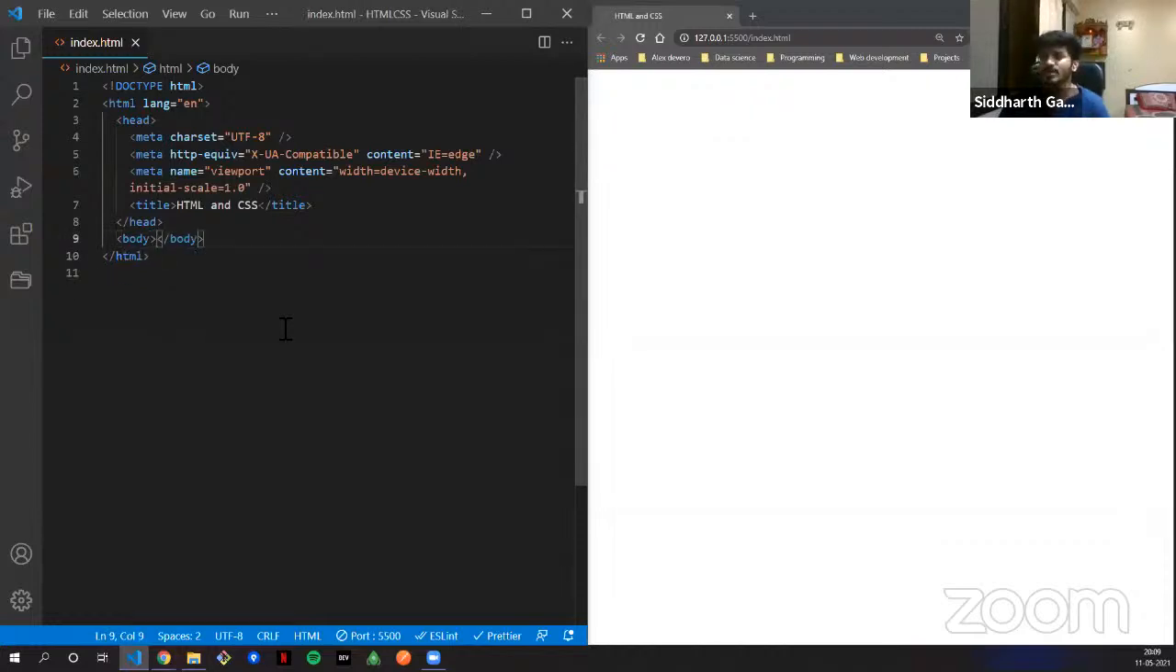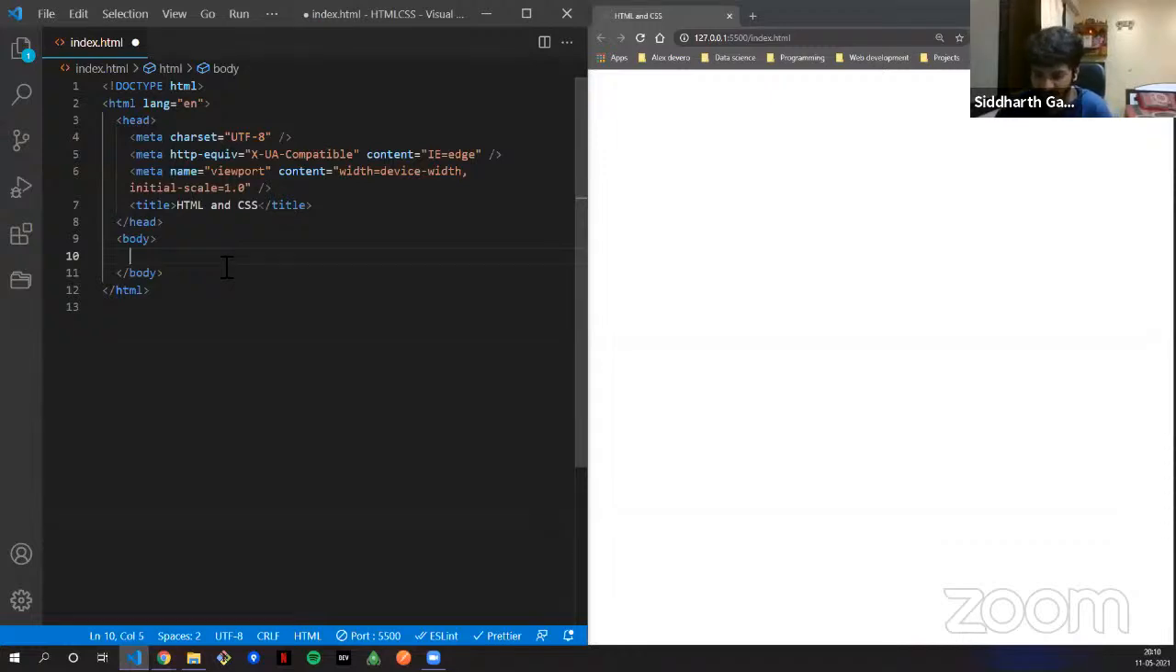Let's see all those elements. There are many HTML tags, and one of those tags is the div tag. This is how you write it. If you are using VS Code, you have Emmet with you. It's an extension actually. In older versions of VS Code you had to install the Emmet plugin separately, but now it comes with VS Code.